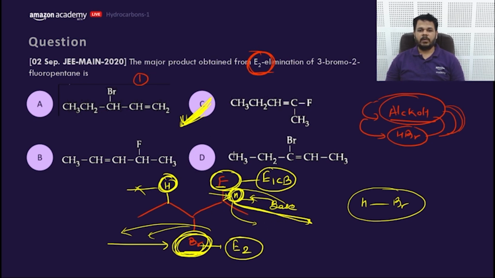That's why the answer would be what? C. C. And it also has more alpha H. It has 5 alpha H. It has 4 alpha H.